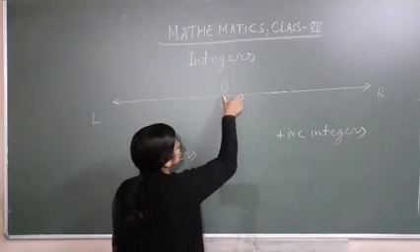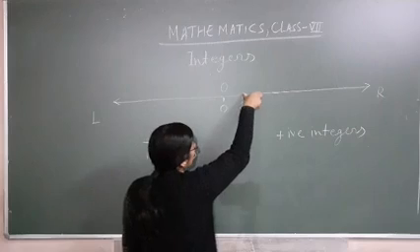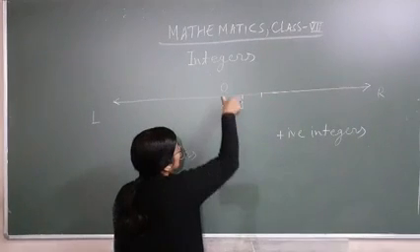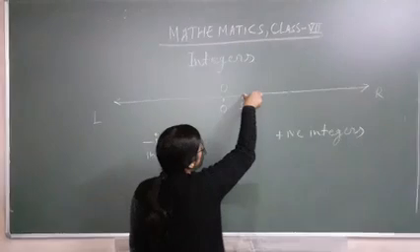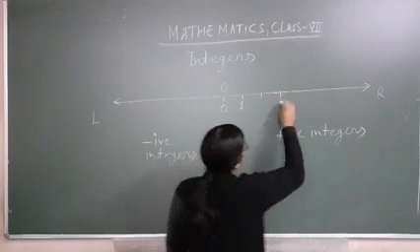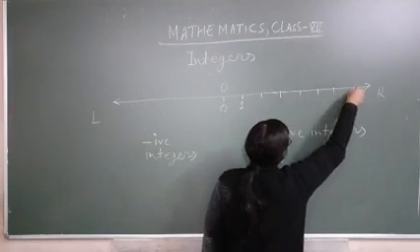You are looking at how much gap you have taken here. Same you have to take everywhere. Clear? How much gap you have taken here, the same you have to take here. After that also. So you have to take equal gaps for drawing a number line.